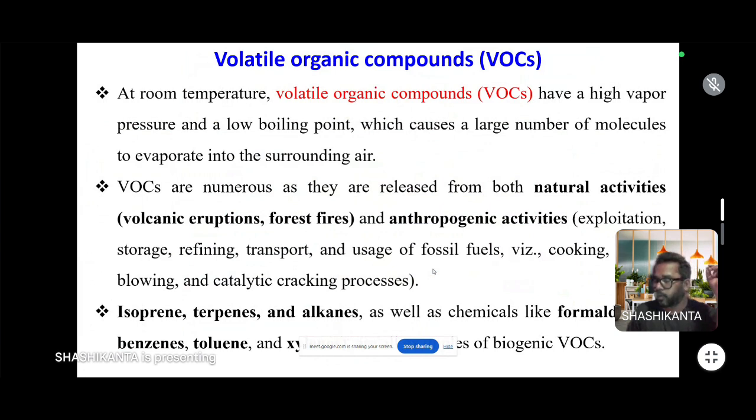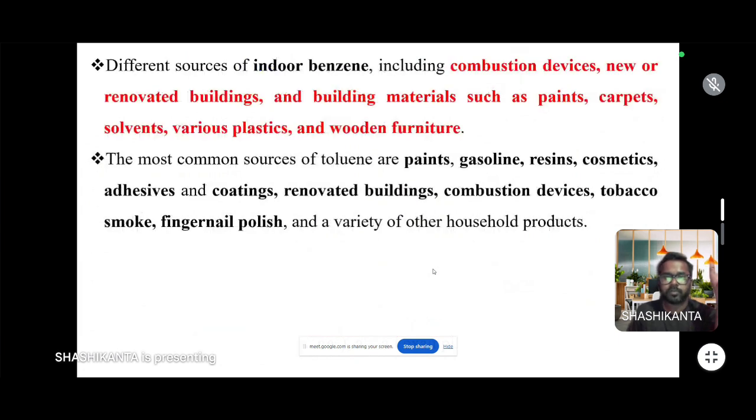Then volatile compounds. What is a volatile compound? A volatile compound has a high vapor pressure and a low boiling point, which causes a large number of molecules to evaporate into the surrounding air. Different types of volatile compounds are released due to natural or anthropogenic activities. Isoprene, terpene, alkene, formaldehyde, benzene, toluene, xylene are all volatile compounds, which cause harmful effects to living organisms. They also change the air quality.